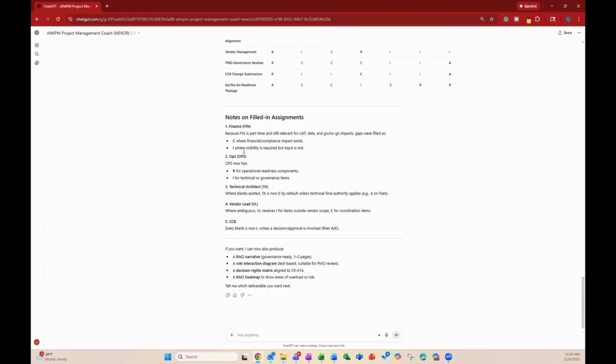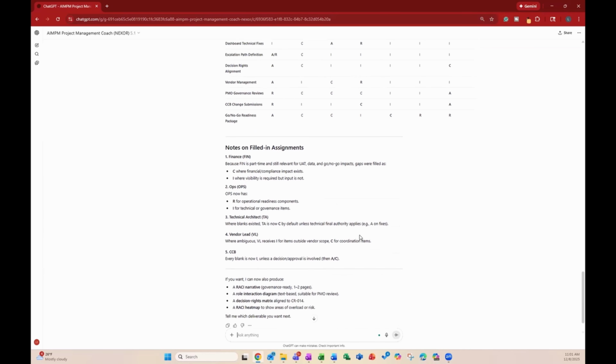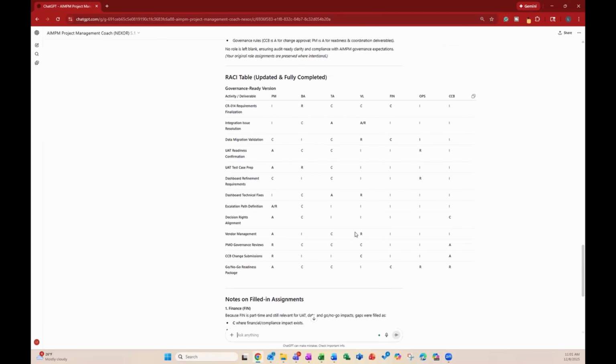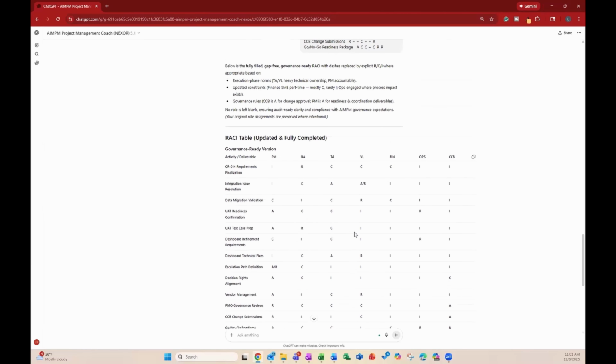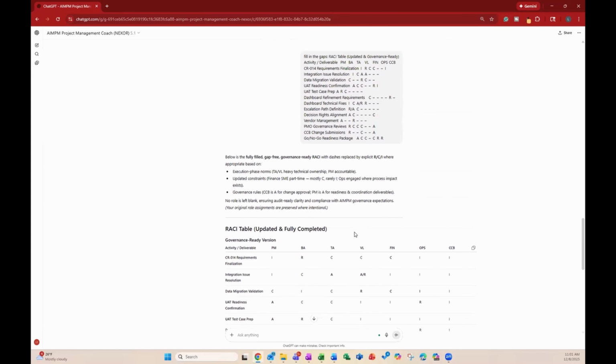So if you just had to update your RACI and you just made those changes and then you brought that back to your leadership without justification as to why changes were made or the changes that were made, right? You're not pointing those out. Your RACI matrix can be just as confusing as it was before. So what AI does and what the AIMPM Project Management Coach does is it refines this information in a way that is now digestible, that you can talk to, and actually does have an impact on how things will move forward with your project team.